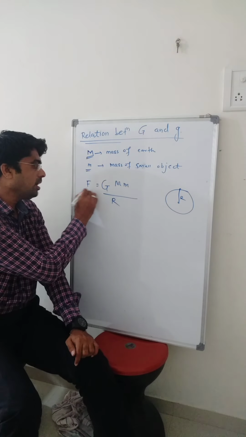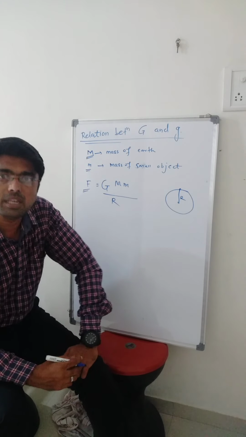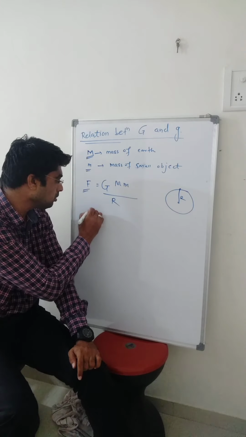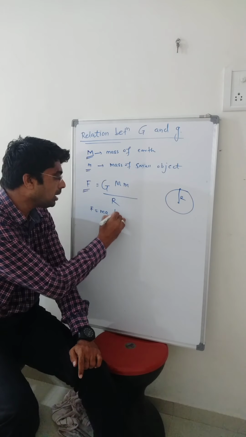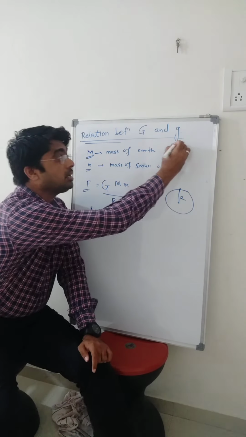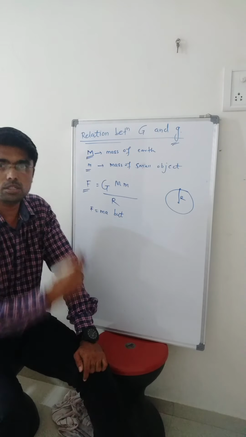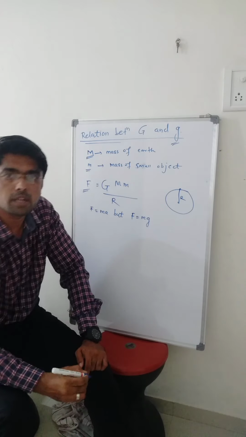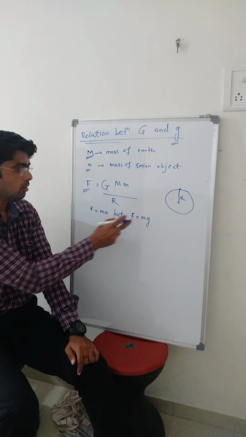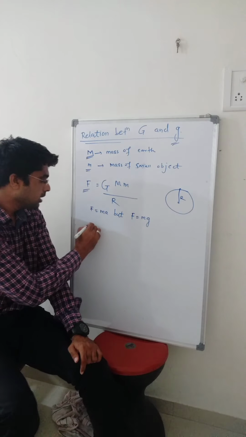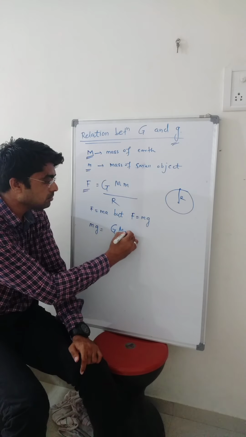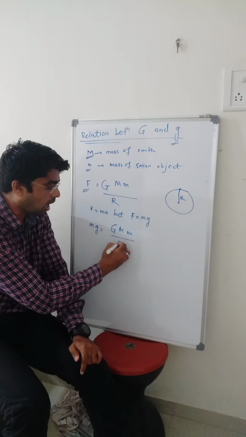Now, force is mass into acceleration, F equals m into a. But here the acceleration is the gravitational acceleration g, so F equals m into g. Put this value in the equation: m g equals G capital M small m upon R square.